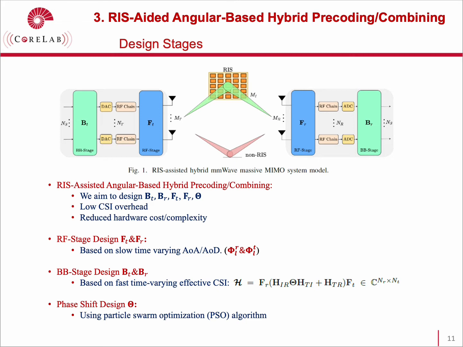From this point of view, first, the design procedure of RF beamformers is introduced based on slow time varying angular parameters. Afterwards, the baseband precoder combiner is designed by the singular value decomposition and water filling algorithm using the effective channel with reduced size. Finally, the phase shifts of the RIS, which enhance the system capacity, are obtained by applying the particle swarm optimization method.